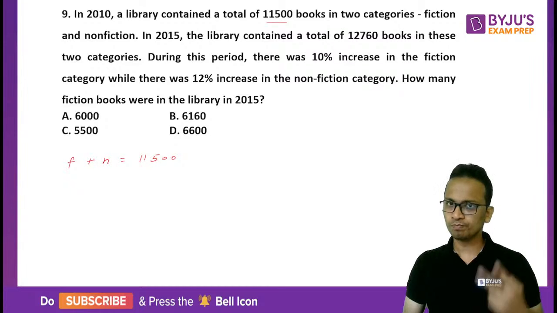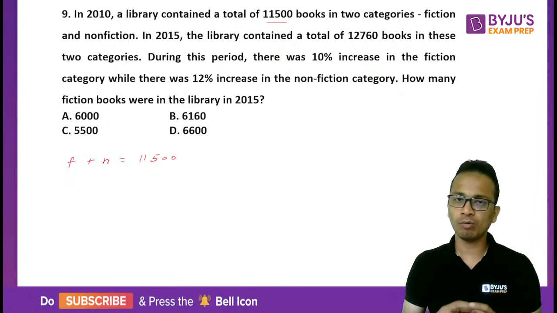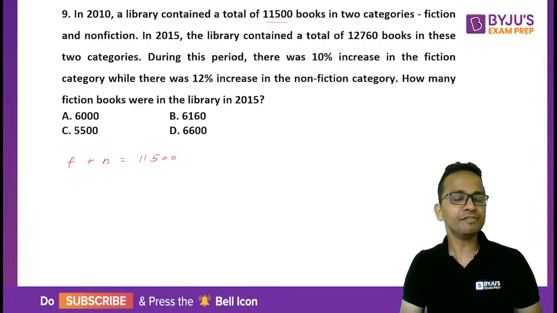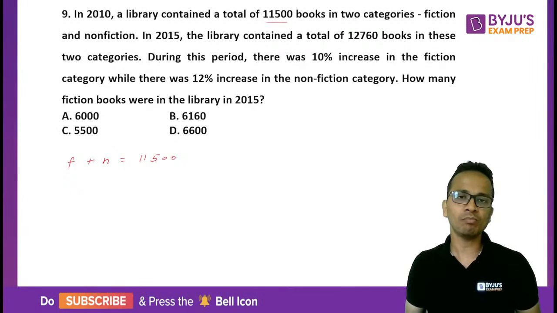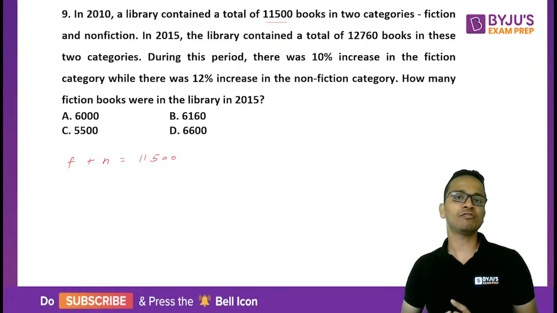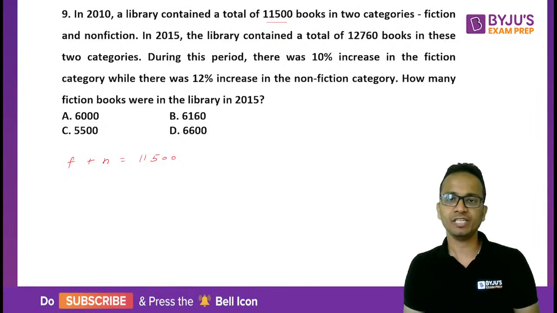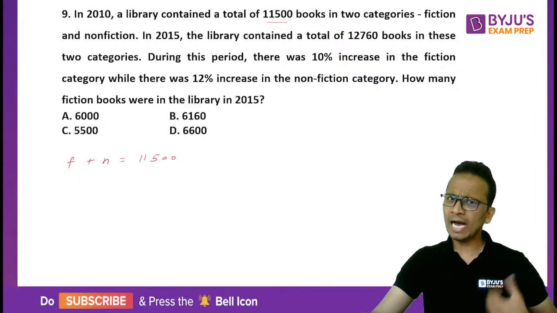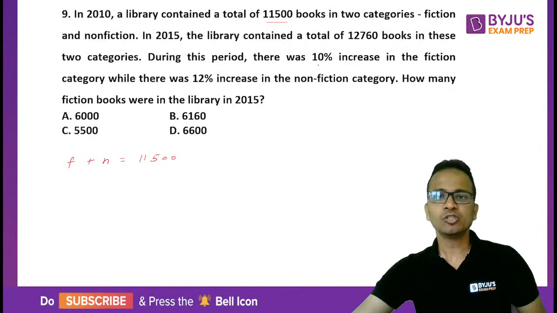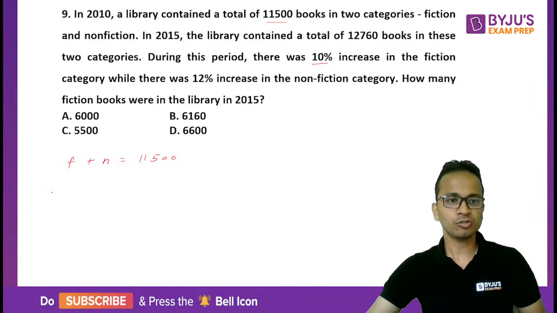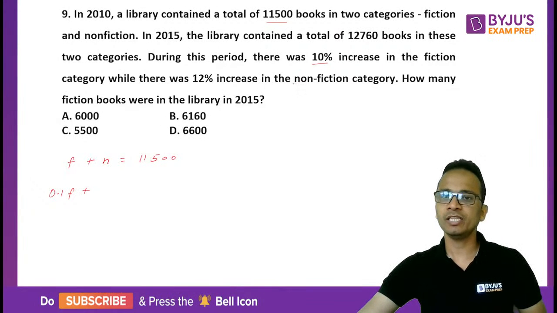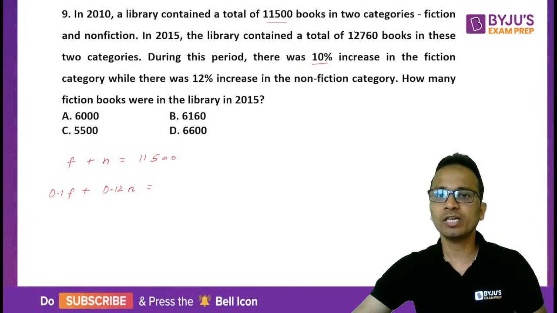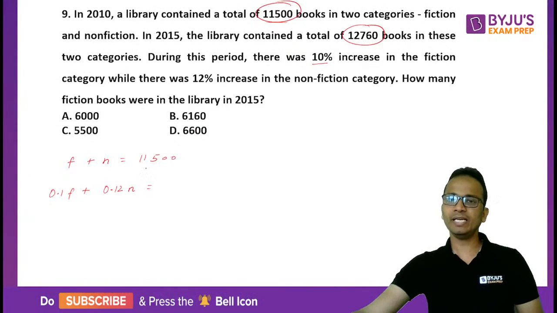Now it's totally up to you. The second equation you can form for the number of books in 2015, or the second equation you can form for the increase in the number of books from 2010 to 2015. It's totally up to you. Okay, I'll form the equation for the increase. So increase is of 10% in fiction, so that will be 0.1 F plus 12% in the non-fiction, so 0.12 N, and that will give you the increase. So the difference between these two numbers, right?